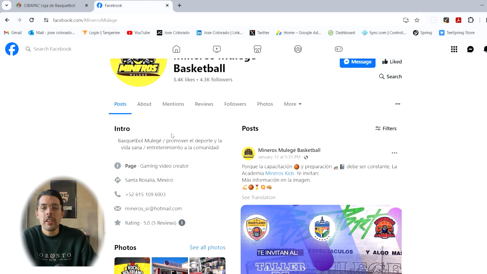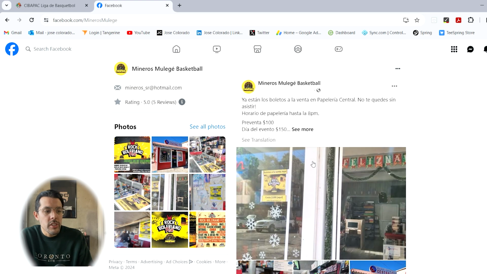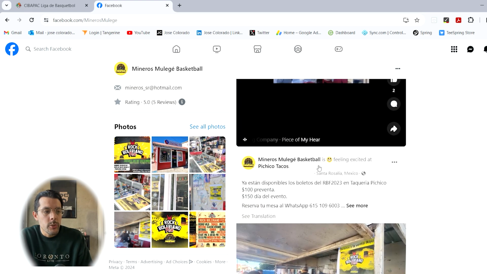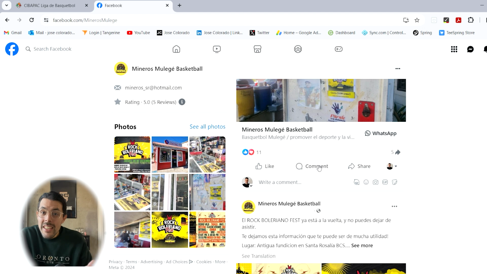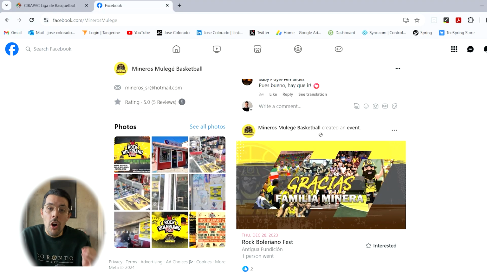And if you really wanted to dive deeper into it, we could look and we could scour their actual Facebook to see the team. Maybe we could see a coach who's tagged in a photo, and then we could message and find that coach on Facebook or Instagram. So there's different ways that you can do it if they aren't fully organized.